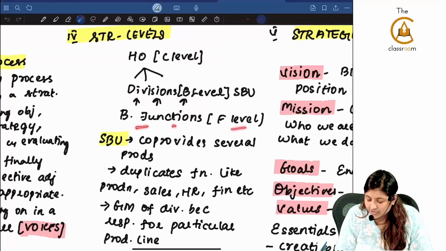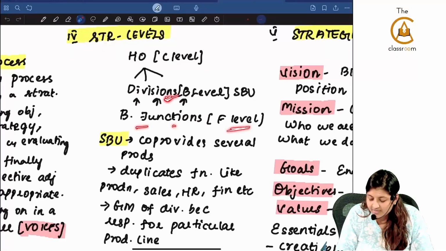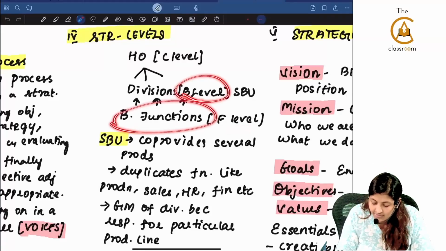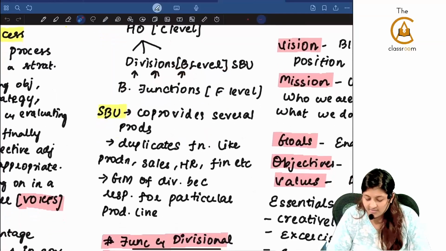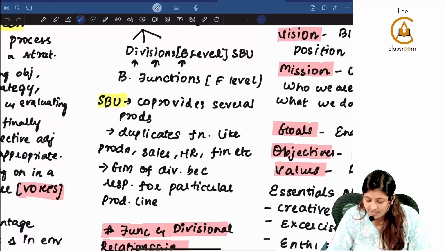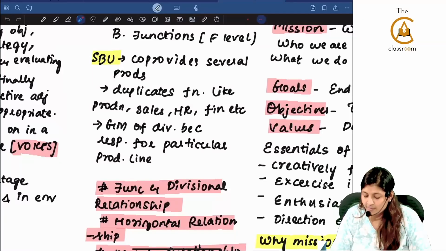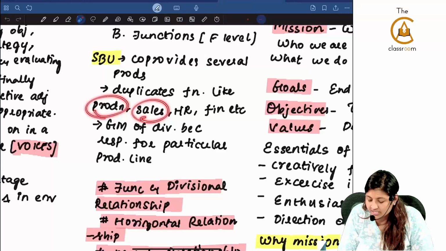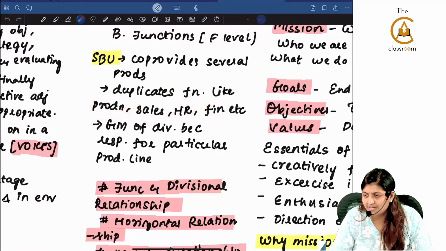This business functions is called the functional level. The divisions is called the business level. You should not get confused between the business level and the business functions, which is given here. These divisions can also be called as SBU. SBU means what? Company provides several products where duplication of functions can happen. Functions are production, sales, HR, finance, operating, logistics. All of those things are functions.